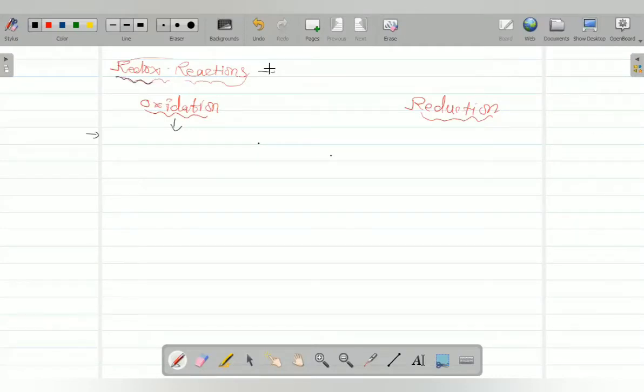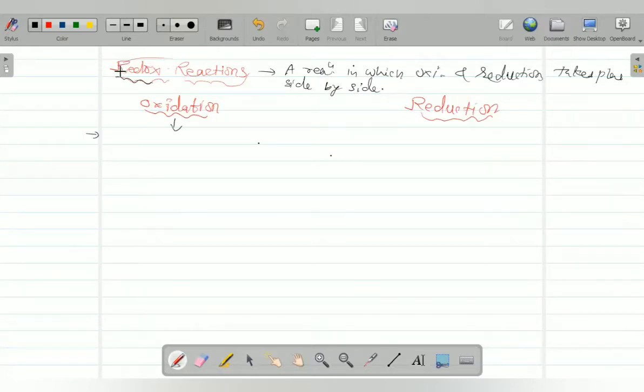Redox reaction means what? A reaction in which oxidation and reduction both take place simultaneously or side by side. Reduction and oxidation make the redox.